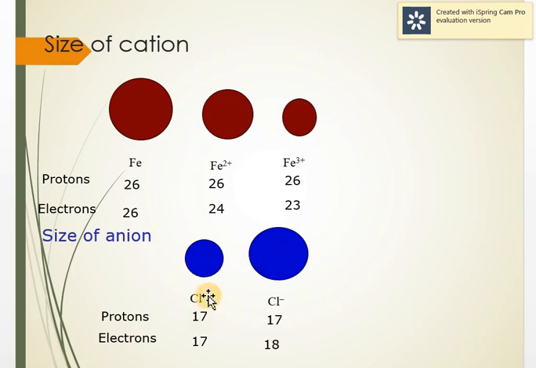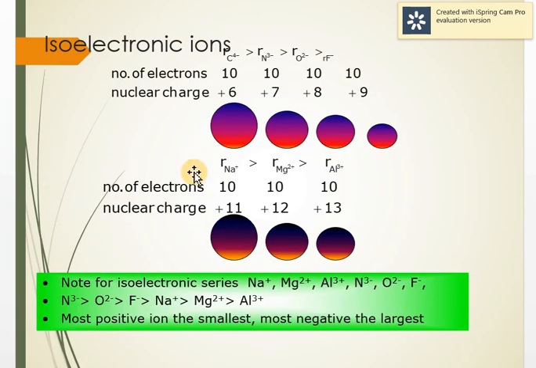So you can see here Cl and Cl minus. Why? Because it will accept one electron. How is an anion formed? When it accepts one electron, so now the number of electrons is more. Suppose I take chlorine: there are initially 17 protons and 17 electrons. After gaining one electron, the number of electrons increases to 18. So the effective nuclear charge per electron decreases, and that's the reason the size increases. I hope you're getting it.